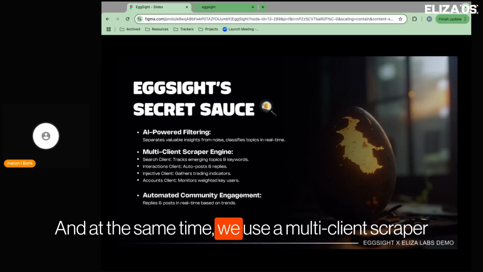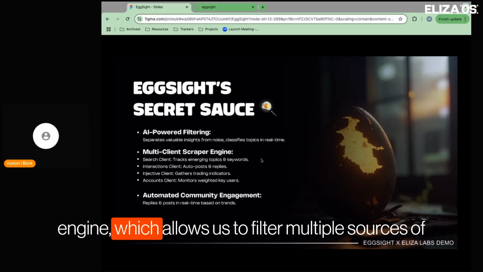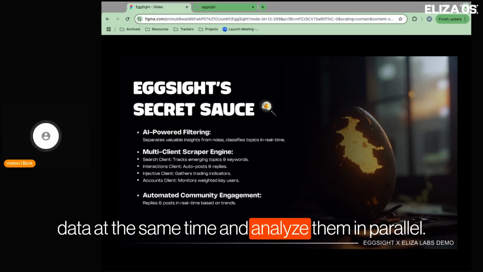And at the same time, we use a multi-client scraper engine, which allows us to filter multiple sources of data at the same time and analyze them in parallel.